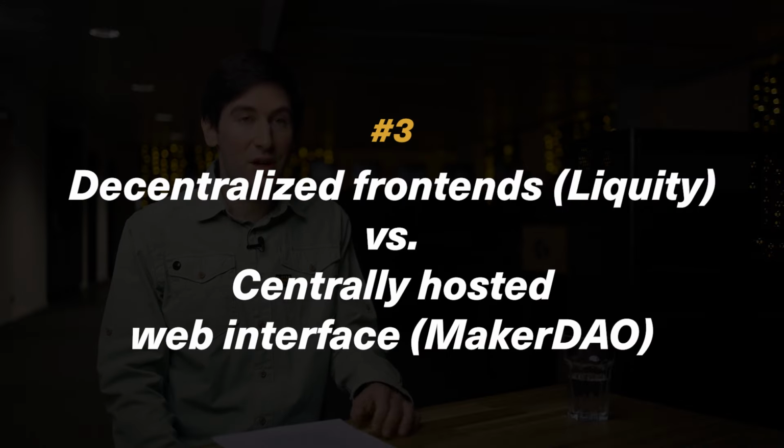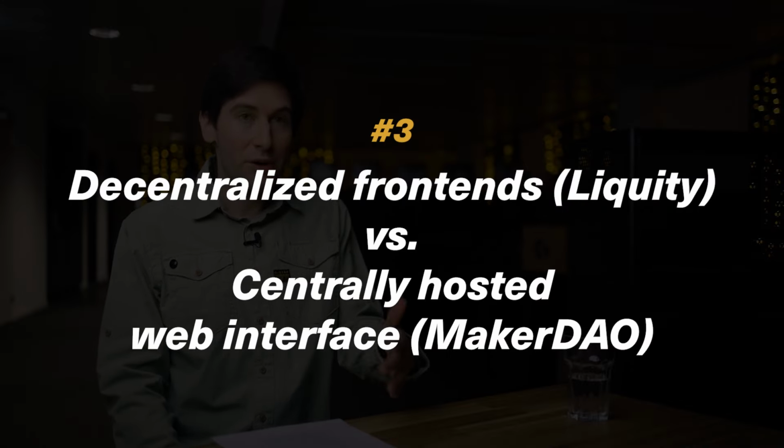So another key difference is that while Maker and most other DeFi protocols have their own front end, a web interface that they run on their own servers, we have a network of decentralized front ends. So this means that everybody can spawn up and run a front end that communicates with our protocol that's running on the Ethereum nodes. One of the key reasons is that we want to make the system really censorship resistant and decentralized, so that even if somebody was to shut down our company or our servers, there would still be somebody around that would keep running the interface.